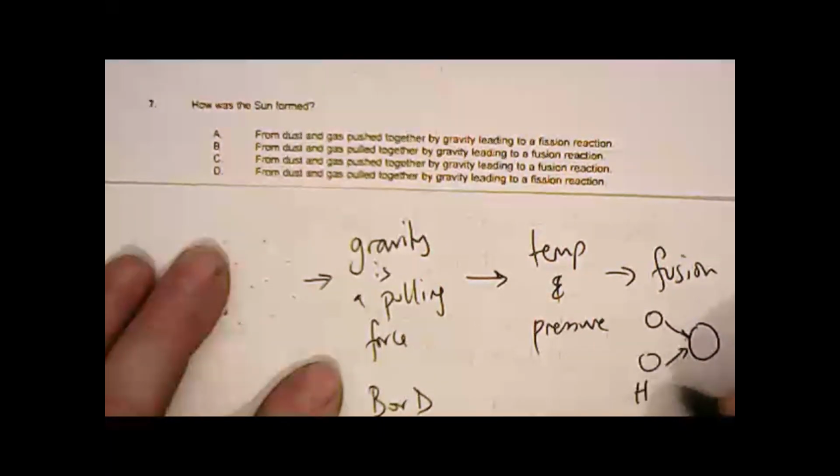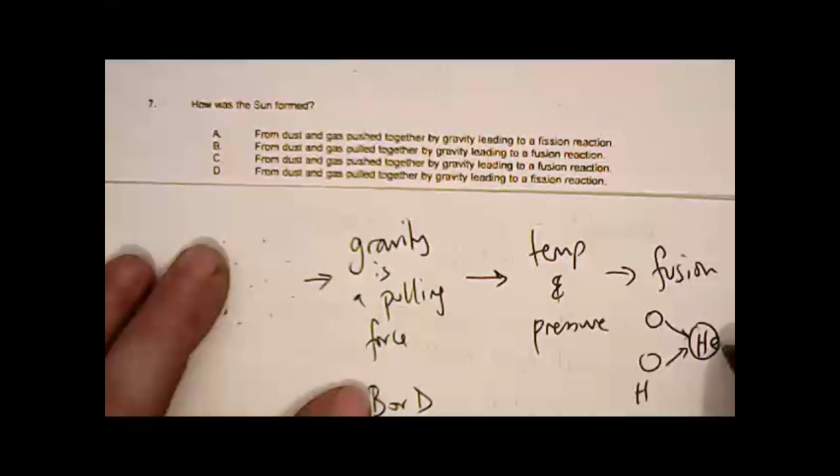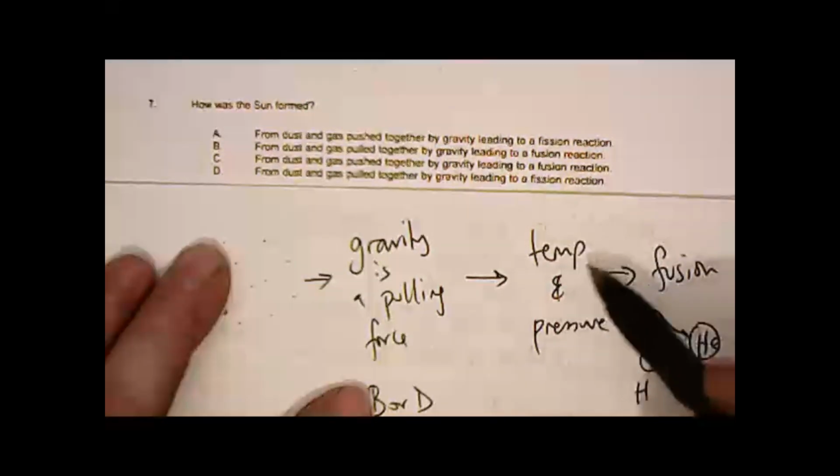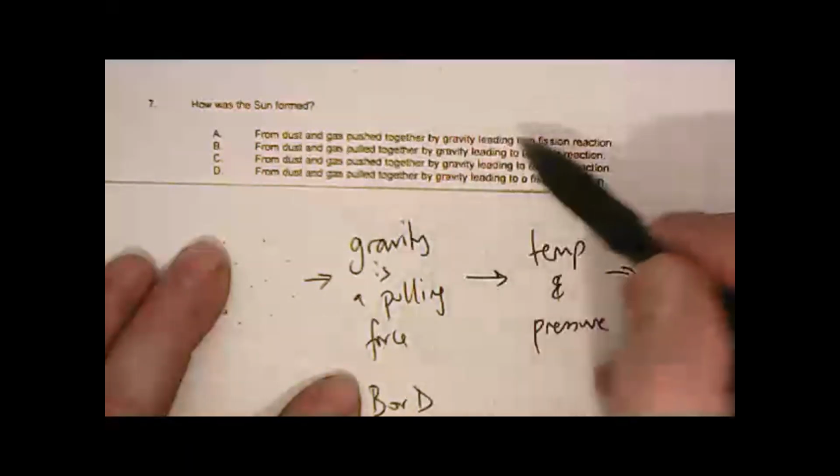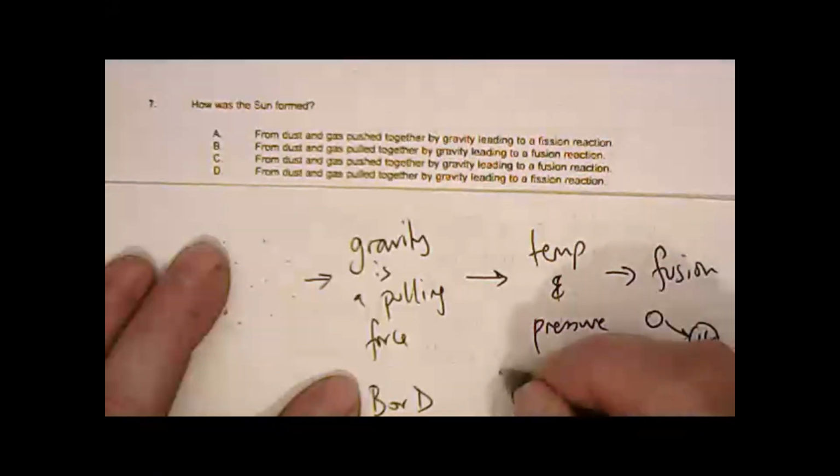Isotopes of hydrogen fuse or join together to make a nucleus of helium. So it is going to be a pulling force that leads to fusion. Pulled together by gravity leading to fusion is B.